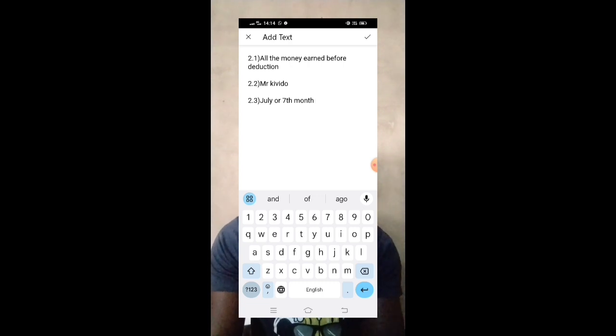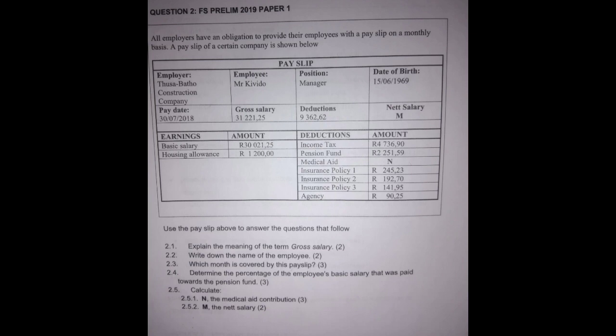Now we go to 2.4. They are saying the percentage of the employee's basic salary that was paid towards the pension fund. We must go back again to the payslip.